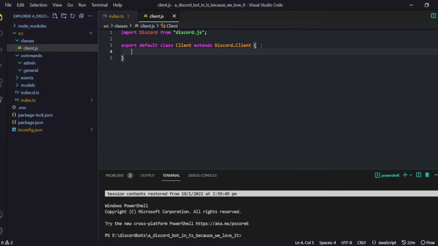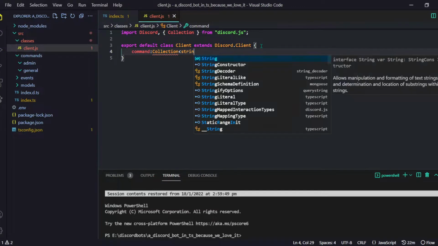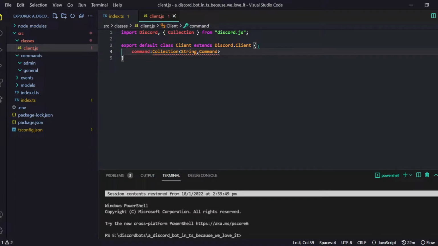Client is created, and now I have to add a property called commands. Its type will be a Collection from our Discord module, of course, and it will have string, comma, Command. So it is like we are telling it the types. And by the way guys, we have to make a TS file, not a JS file. I'm really sorry. So now our command thing is done.